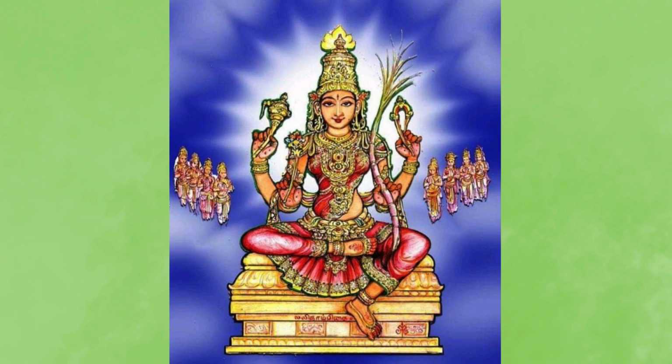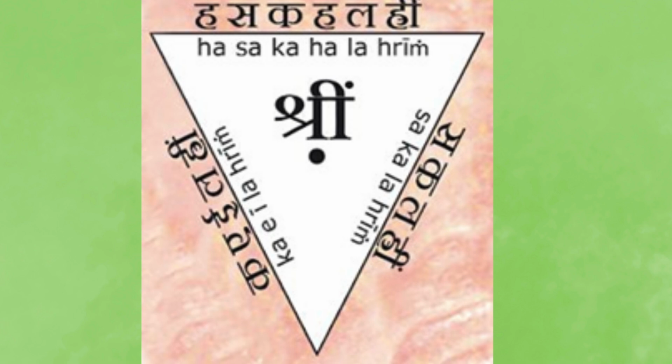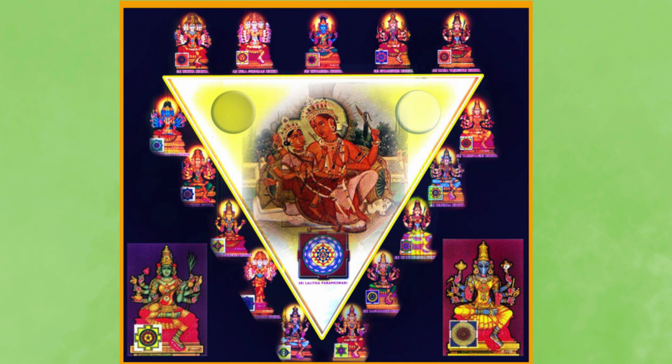These three koots represent Goddess Lalita's body and the stages of cosmic manifestation, moving from primal sound to desire and finally to creative force, with each koot having specific beej, seed syllables. These three segments, on joining, form an inverted triangle which represents the yoni, the creative force. The first khand is also known as Som Khand, representing the moon. The second khand, Surya Khand, represents the sun, and the third is Agni Khand, representing the fire.